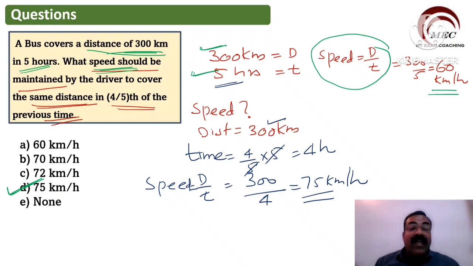How much speed should we keep so that the same distance is covered in 4/5 of the previous time? The same distance took 5 hours earlier, now 4/5 of the 5 hours. 4/5 of 5 means 4 hours. The same distance has to be completed in 4 hours, so what should the speed be? So 300 divided by 4 is equal to 75 kilometer per hour. So accordingly we mark D as the correct option. Right? So next question.